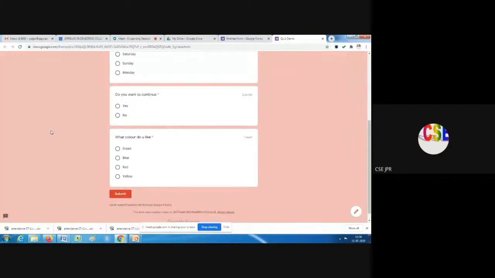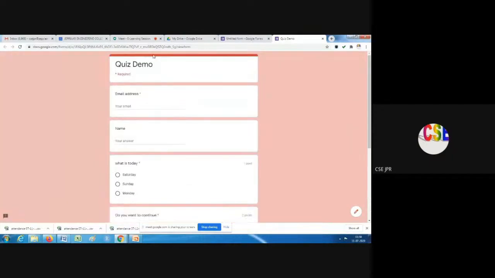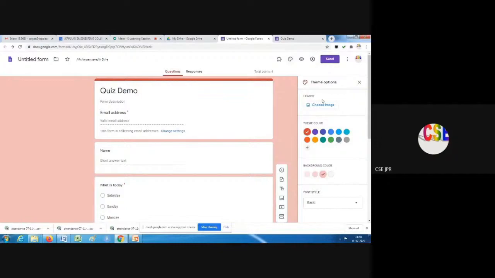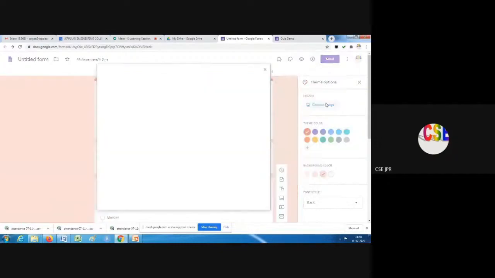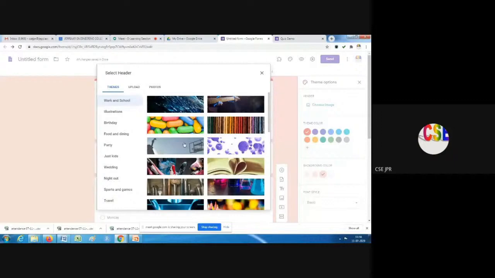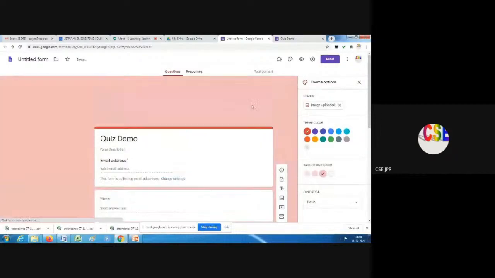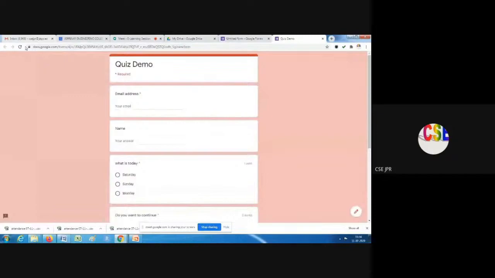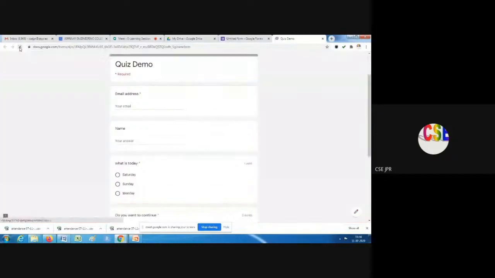Okay. So now I want to add some header here. For that I go to customize, choose image. Okay. So we can add one image at the top. Maybe you can add an already available one. Okay, you can add like this. So when you refresh this, whatever changes we do after creating this link will be reflected in this same form.